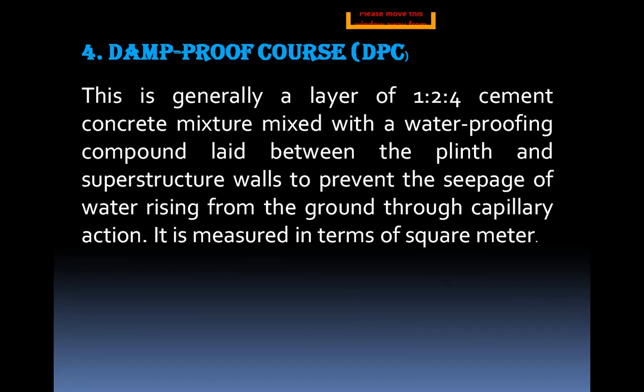It is measured in square meters. So earthwork units are cubic meters, and damp proof course DPC is measured in square meters, and payment is also made in square meters.